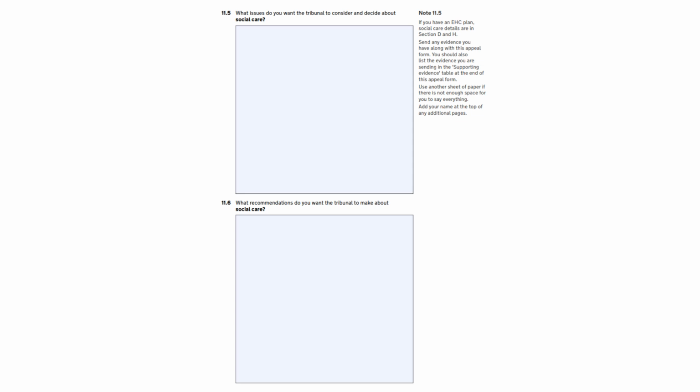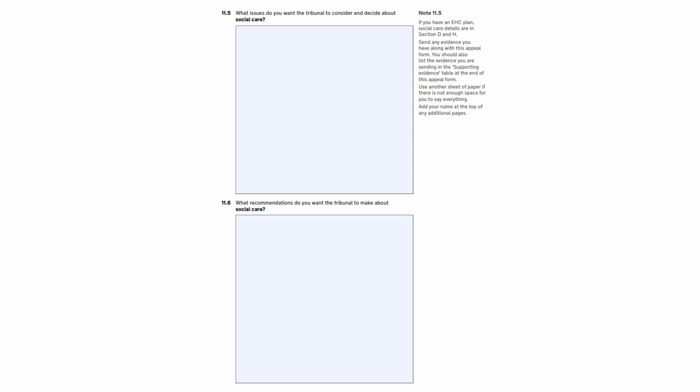Just as for health, the SEND Code of Practice says that social care provision should be detailed and specific and should normally be quantified. So it should be clear what support is required, who's responsible, how often this support will happen, and where it will take place and how long for. Just as for health, any social care provision which educates or trains a child is seen as special educational provision and therefore should be in section F of an EHC plan. So an example of this might be travel training.